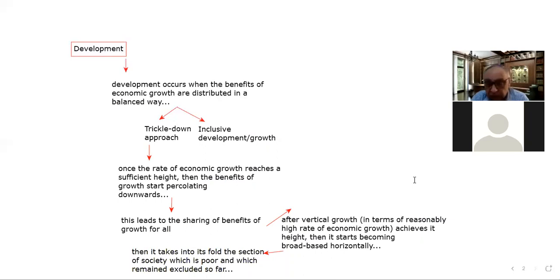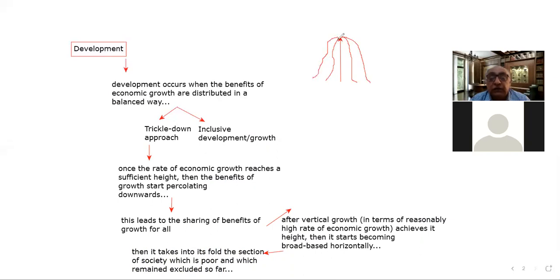It means that first of all, the growth will reach a height, and after reaching a height, the growth will start becoming broad-based.